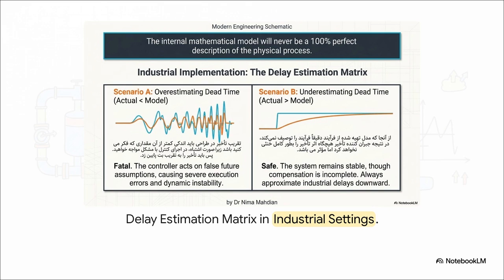Now contrast that severely with scenario B, underestimating dead time. The actual delay is greater than our model. It forms a smooth, stable curve. It's safe. The system remains perfectly stable, even though the compensation is technically incomplete. The industrial rule of thumb here: always approximate your industrial delays downward.